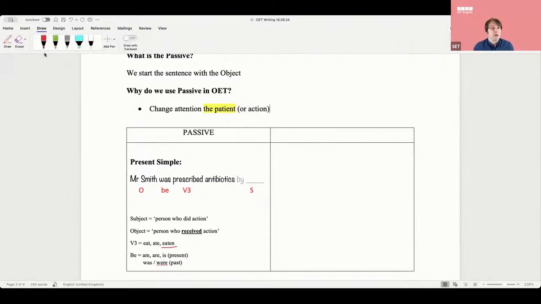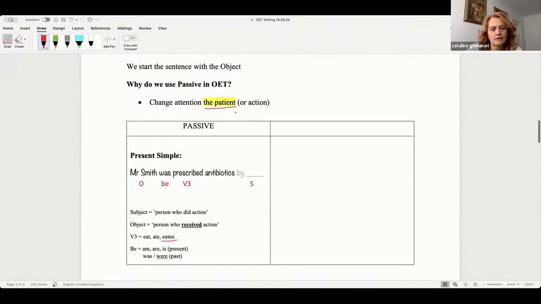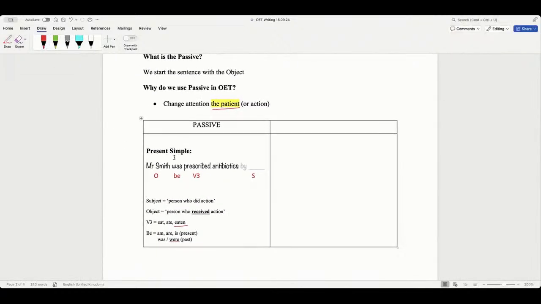Okay, Tasnim, do you have a quick question? You said Mr. Smith was prescribed, and you said it's present simple.